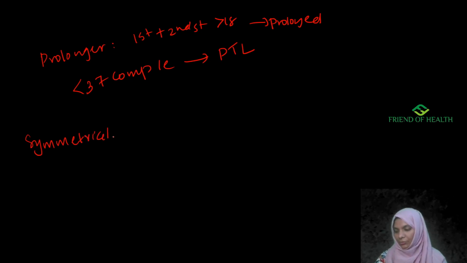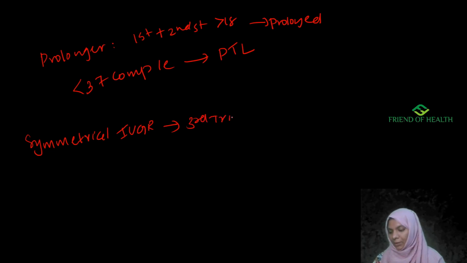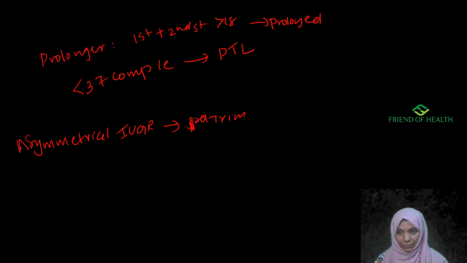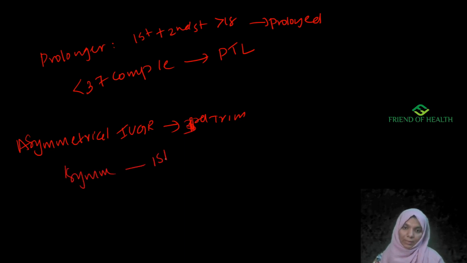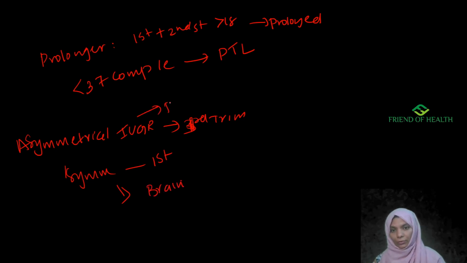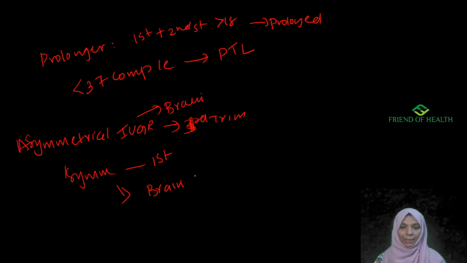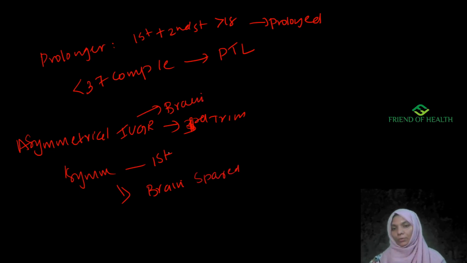Okay. Now about symmetrical and asymmetrical IUGR. Asymmetrical IUGR is seen in the third trimester. Symmetrical IUGR is seen in the first trimester, with congenital infections, etc. Here the brain is spared, and here the brain is also involved. So in asymmetrical IUGR, the brain is spared, and in symmetrical IUGR, the brain is involved, with congenital infections.